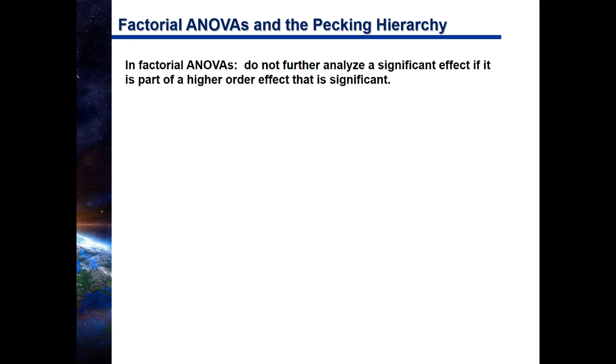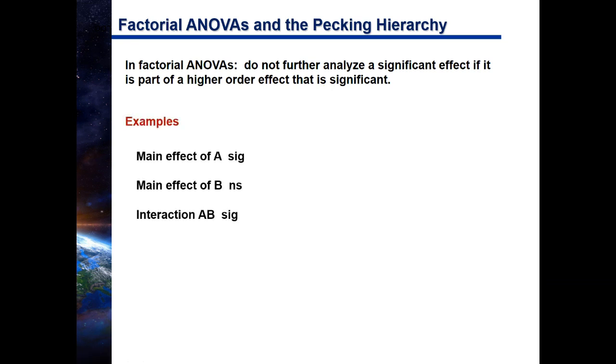But the other thing is whether or not the effect you're looking at is part of an effect that is considered higher order. In factorial ANOVAs, so it's not just two ways, it can be three ways, four ways, five ways, it says, do not further analyze a significant effect if it is part of a higher order effect that is significant. So let me run through a few examples so that you can better understand what I'm trying to say.